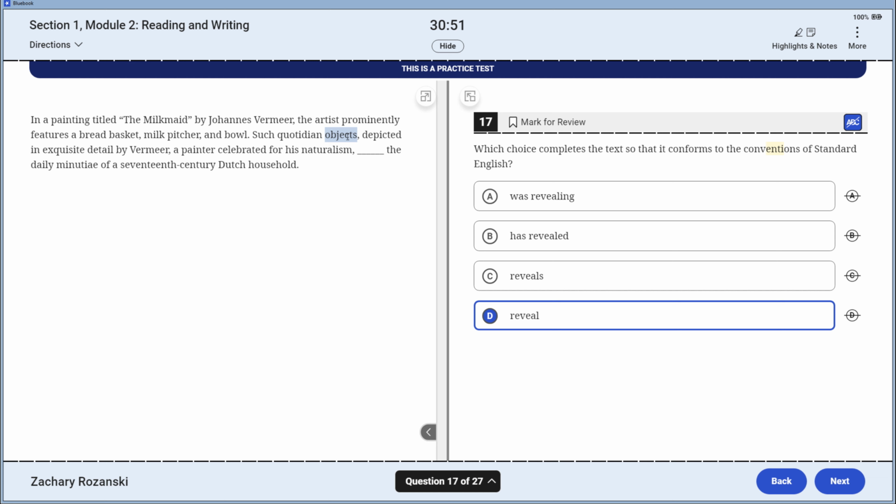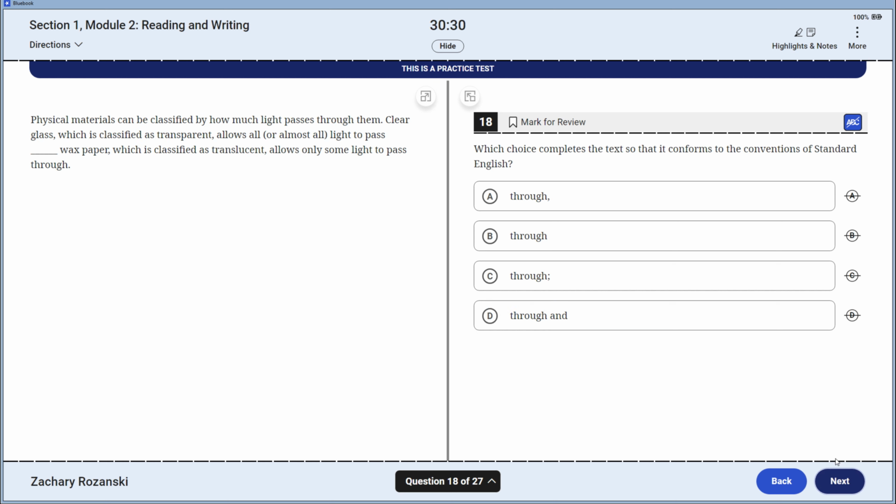Objects, objects right here. Quotidian is a word that was on a tough transition question on the most recent SAT that just happened. So crazy. It was a transition question. Bizarre. So bizarre, in fact. Sorry, I'm wasting so much time on this question, but what a revelation this is. So we've got a little bridge. I go over the bridge, find objects. Objects is plural, pick D.